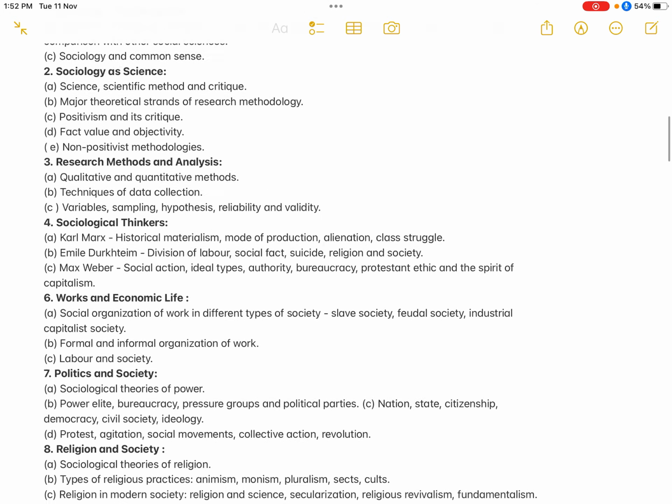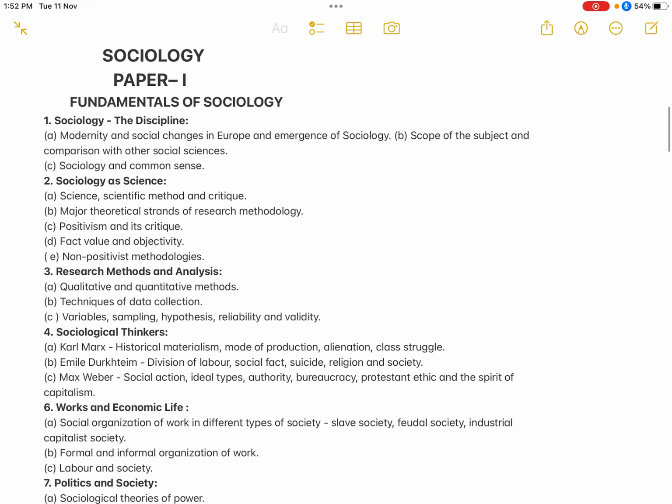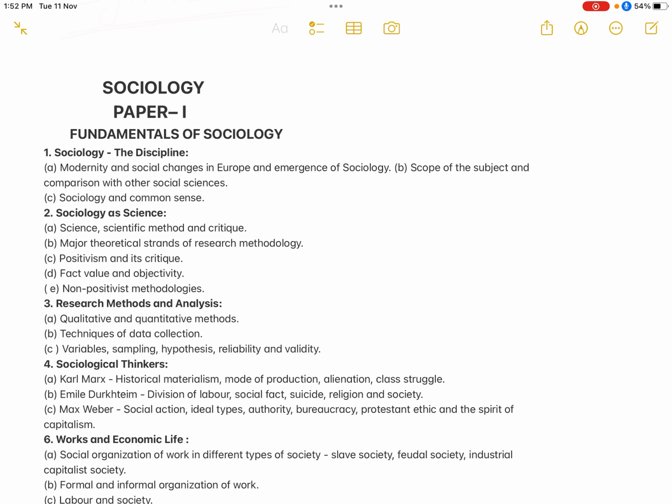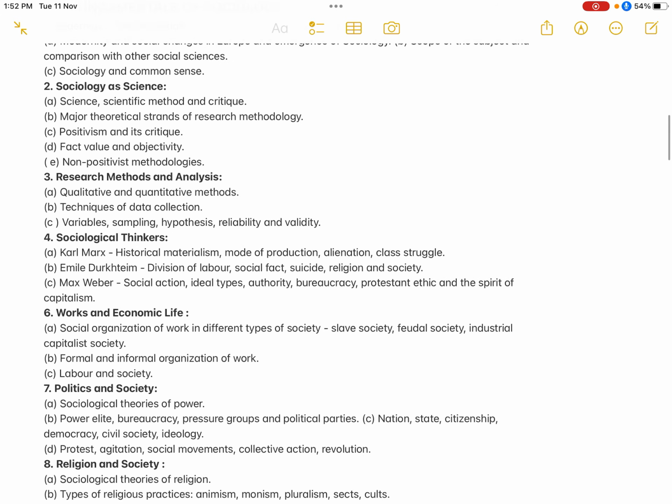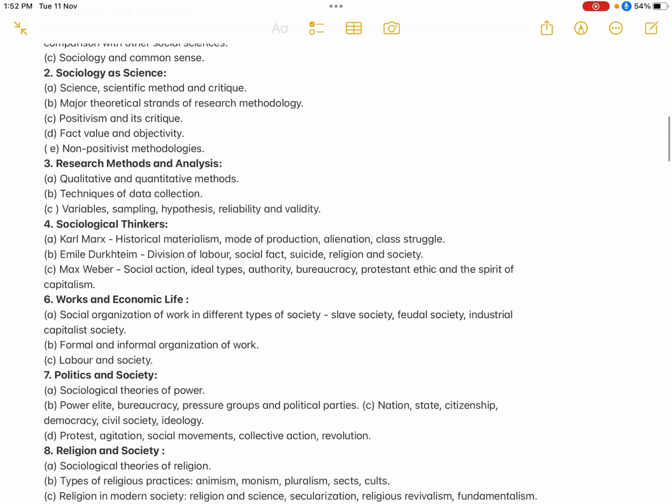So, the syllabus of Paper 1 and Paper 2. Paper 1 is known as Fundamentals of Sociology, basically how sociology as a discipline emerged, sociology as a science, then research methodology, thinkers, work and economics, then politics and society, then religion, kinship system, and social change.